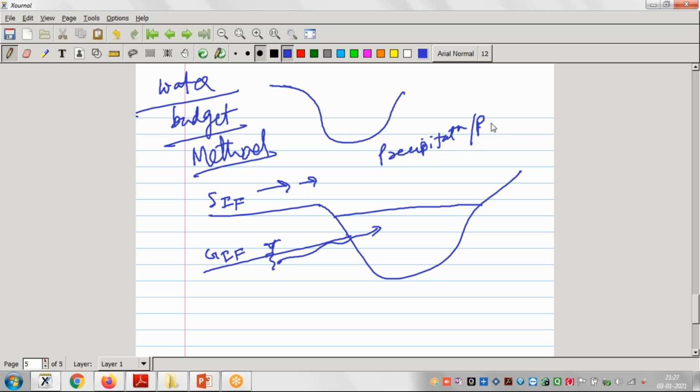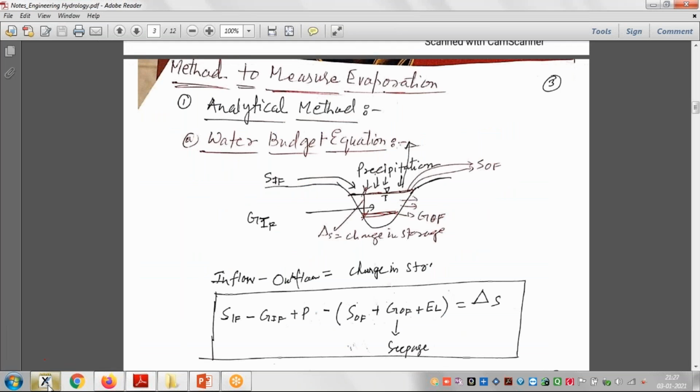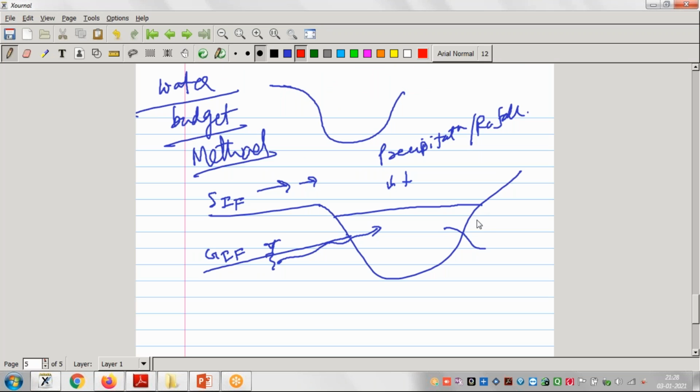Precipitation, or rainfall, is another way water is coming in. Now some quantity of water is going outside. Suppose water is going out from the river, that is called leakage, also called ground outflow, right?